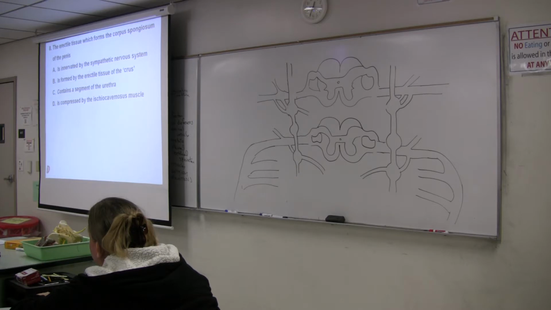But you do know a lot about the corpus spongiosum. So let's keep reading. It's formed by the erectile tissue of the crus. What's it formed by? Develops from the bulb. Okay? Contains a segment of the urethra. You already thought about that before you looked at the rest of the suggestions, so you know that is the correct answer. You can just mark it. There's no A and B, C and D, all the above. You know that one is correct, even if you don't know anything about the other ones.